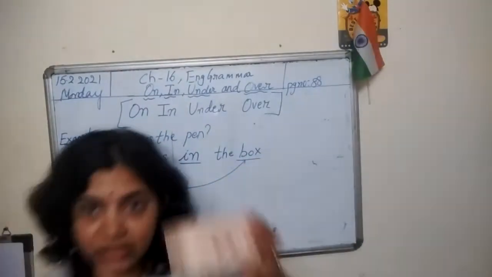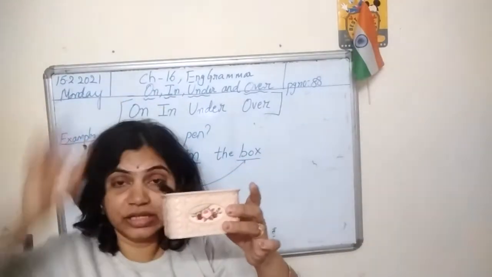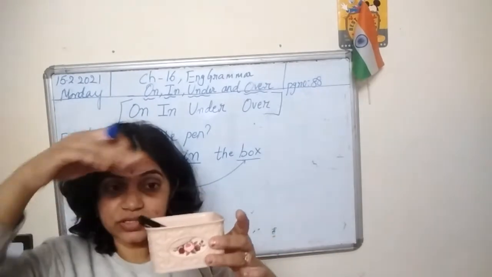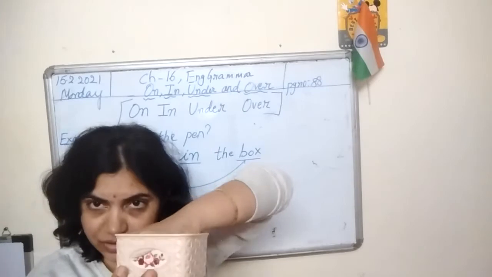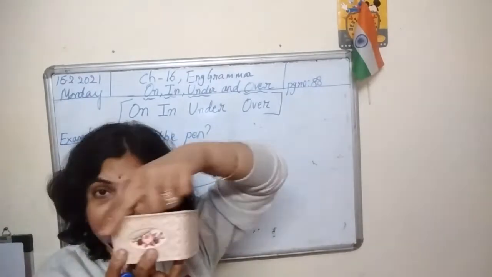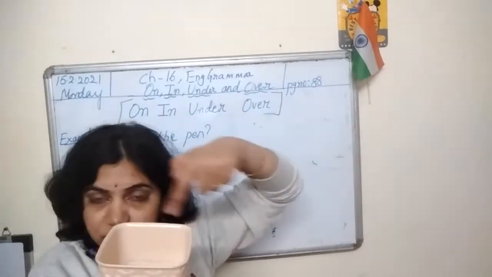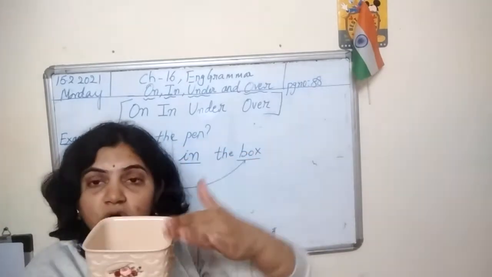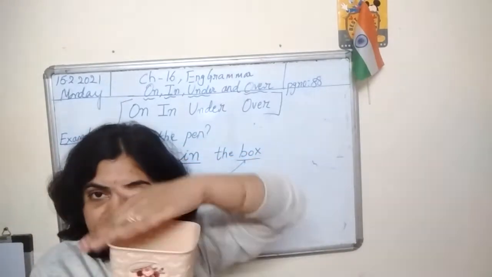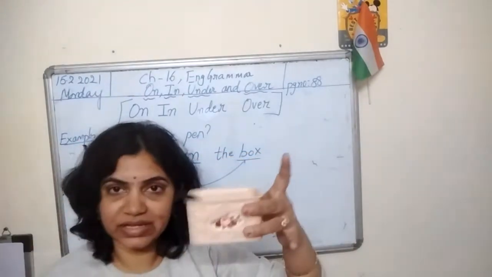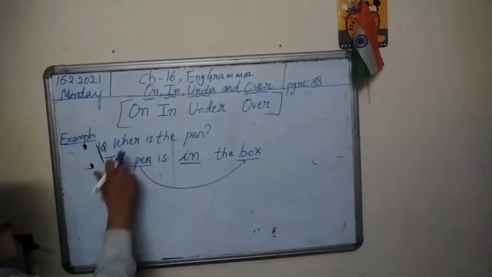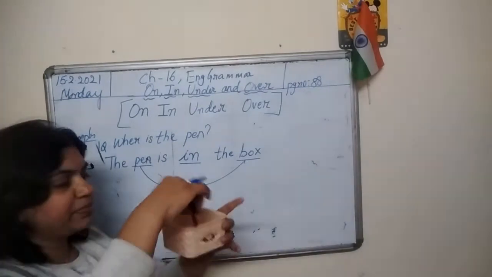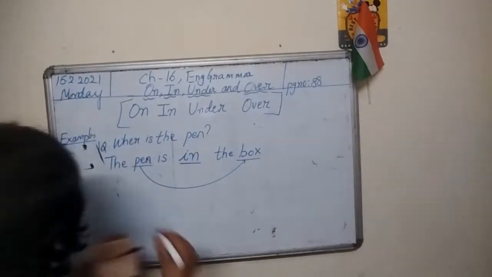So the pen is in the box because the box is deep, it has some depth, and it is enclosed. It means it has all boundaries, it is closed. The pen is in the box. So where is the pen? The pen is in the box.